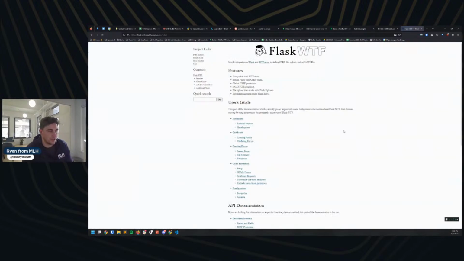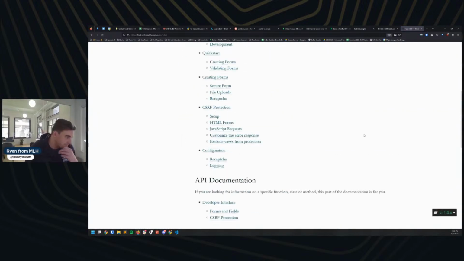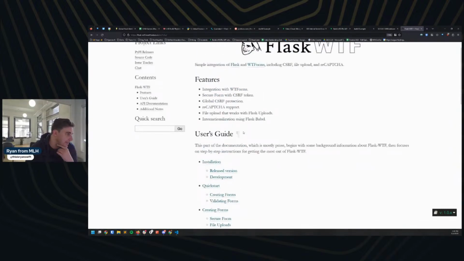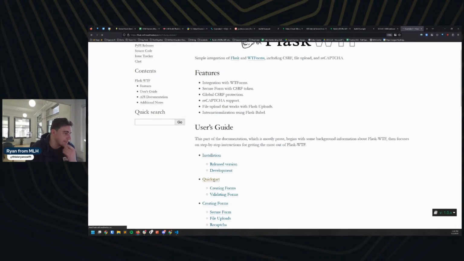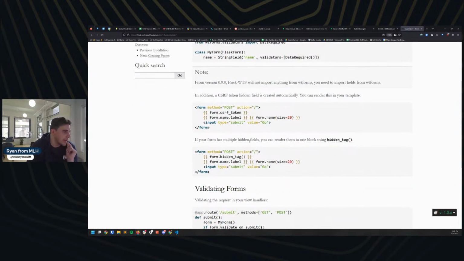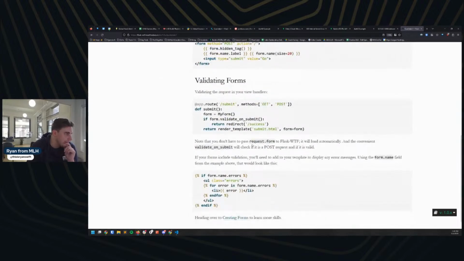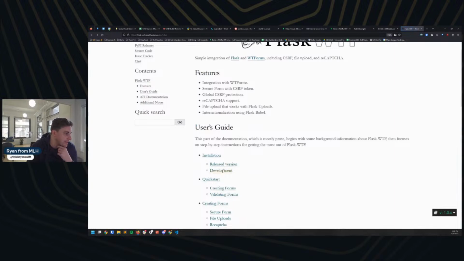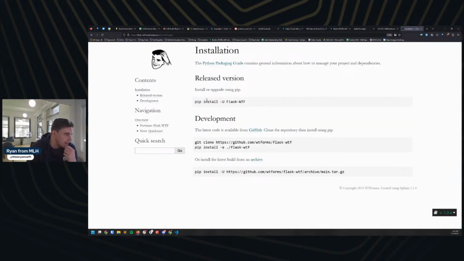Bam. And we'll zoom this in for everybody at home. All right. And let's see if they've got like a little quick start, maybe. Yeah, quick start right here. Okay, so they've got some info for us here, give some validation and things like that. Okay, let's pop back up and do the installation there real quick.